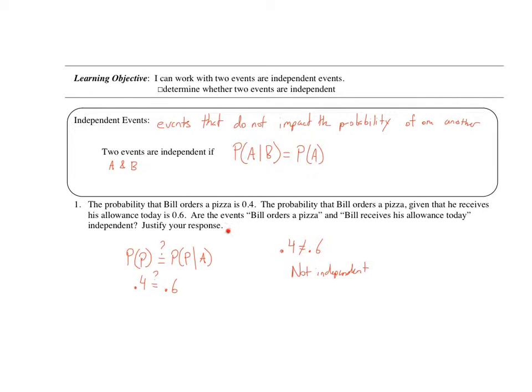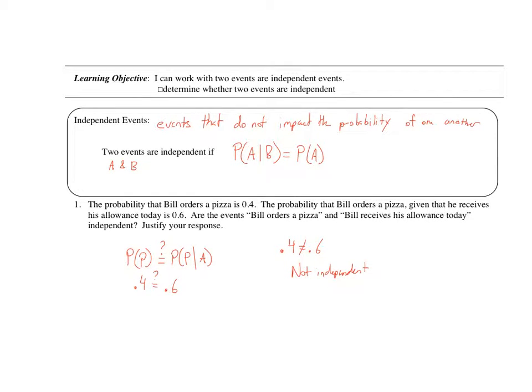At the core of this question is: does the probability change of Bill ordering a pizza at any time if he received his allowance today? So the question is, is the probability of Bill ordering a pizza equal to the probability of Bill ordering a pizza given he received his allowance? In the problem, the probability of ordering a pizza is 0.4, and the probability of ordering a pizza, given the allowance has occurred, is 0.6. These two things are not equal, so they are not independent.